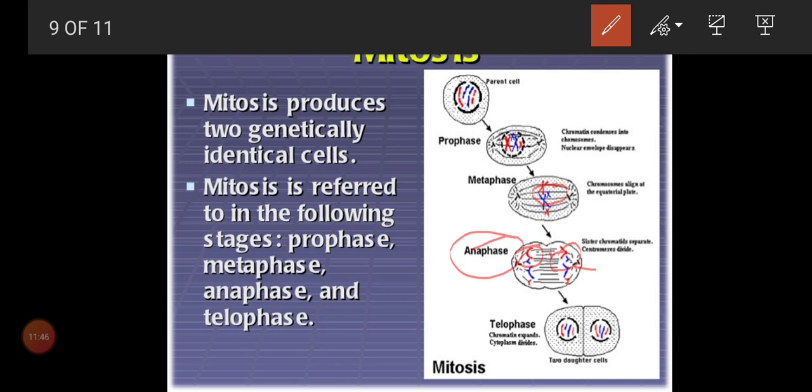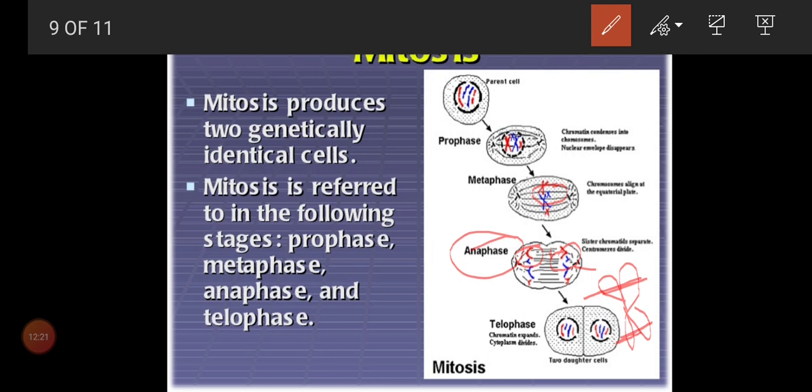So how can we define anaphase? Third stage of mitosis. Here, sister chromatids. Why are they called sister chromatids? Because from the chromosome, the two chromatids have two structures. This is the structure of a chromosome. So these two we call sister chromatids. Both the sister chromatids settle down in opposite directions. That is the third stage, anaphase.